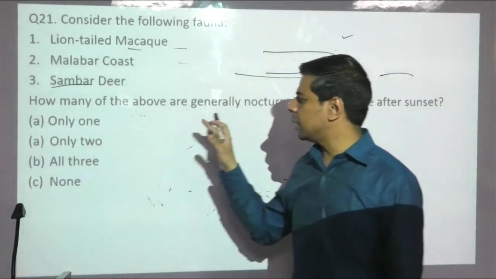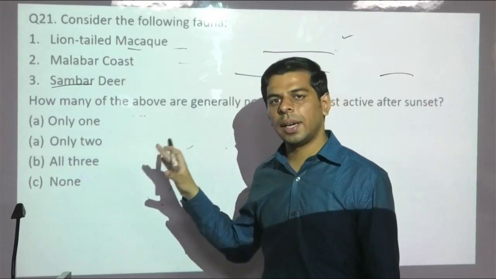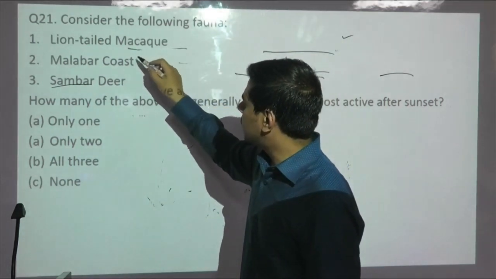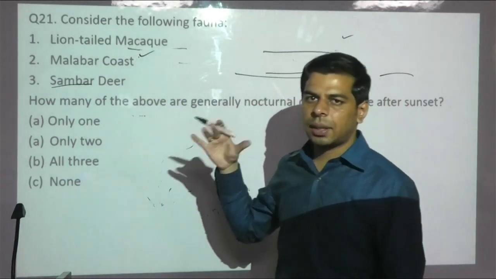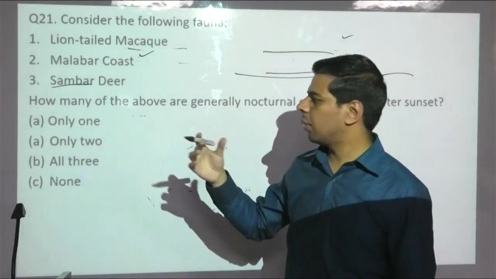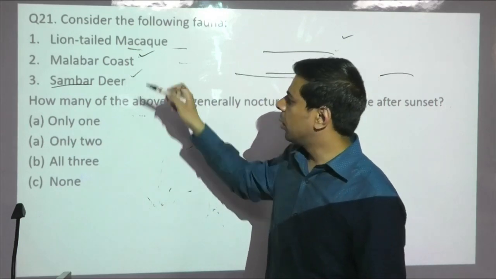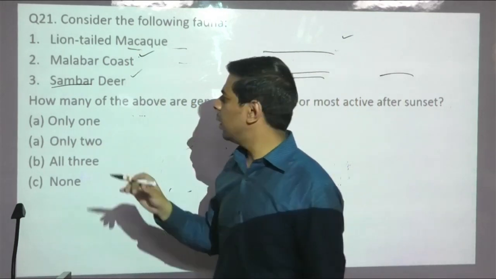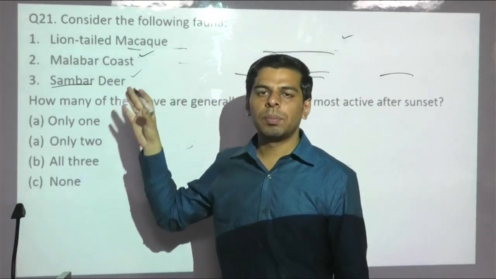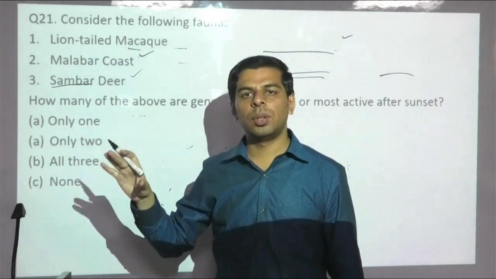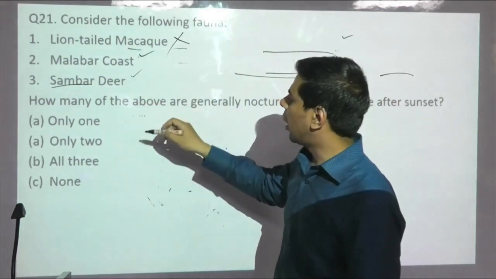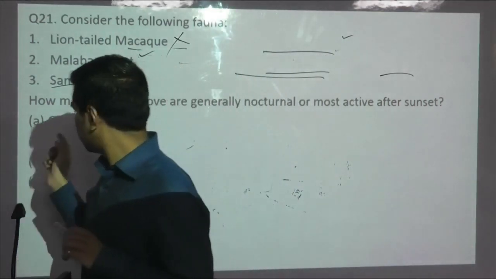Any animal which is active during night time is called nocturnal, while those active in daytime are called diurnal. In the given case, the Malabar civet, which is a cat species that at times is in the news, is a nocturnal species. At night only you come across it, and when you are trespassing in some village or Sukna, you will come across a large deer species called Sambar. And the long-tailed macaque, if you have visited Chhatbir Zoo, you can see it is active because it is a monkey. Monkeys and apes are most of the time active during the daytime, at their highest potential and efficiency. So you have to eliminate the long-tailed macaque. So the answer is B option, only two.